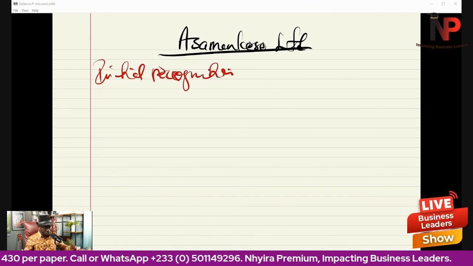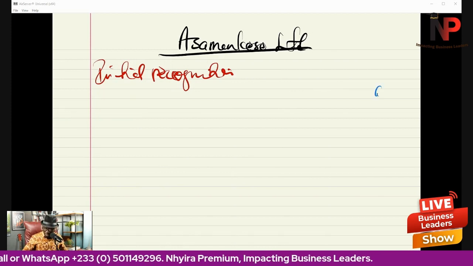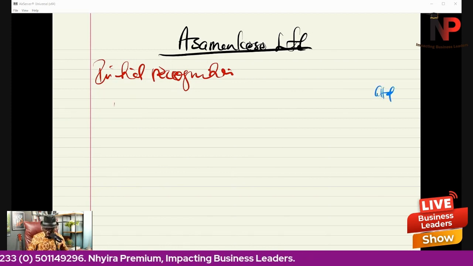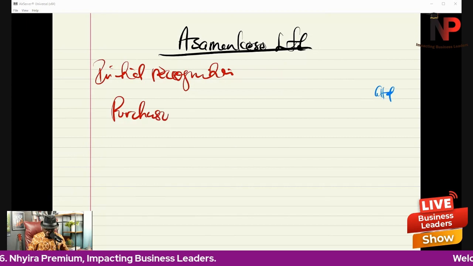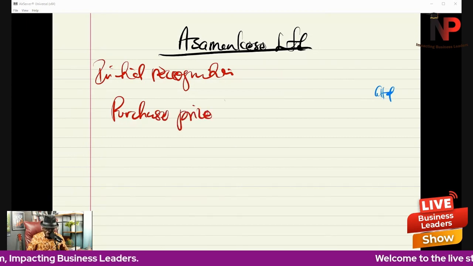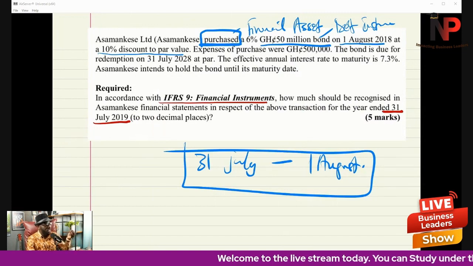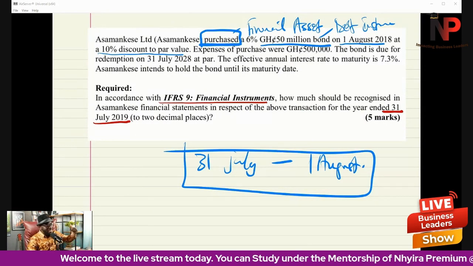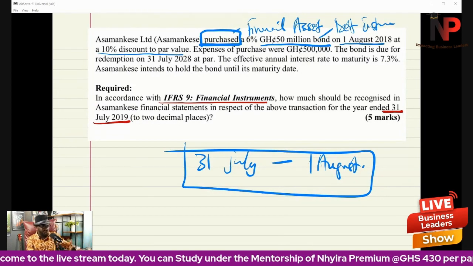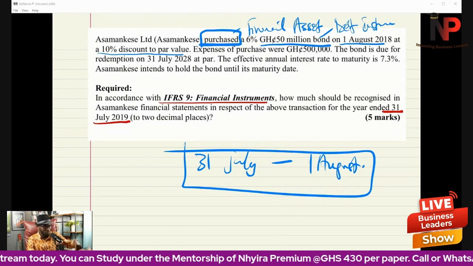So the first thing we do is ask: how much did they pay for the deal? So we bring in the purchase price. Go back to the question. It says they bought a 50 million bond, but at a 10% discount to the par value. It means they didn't pay 50 million.